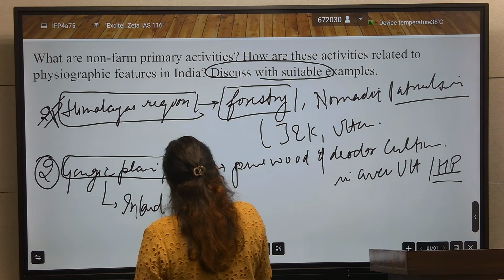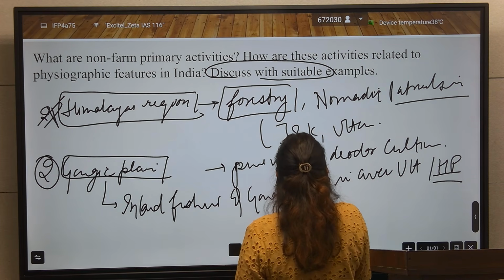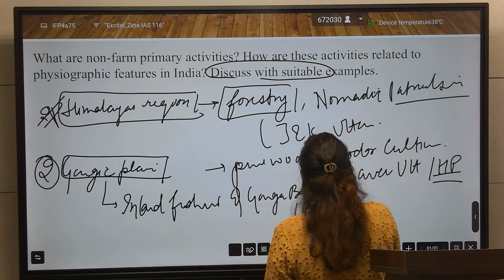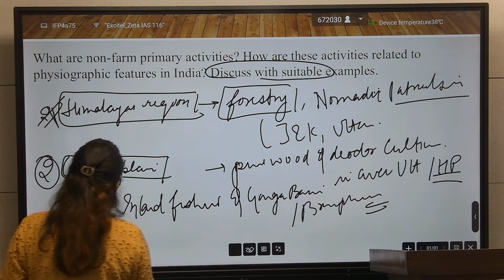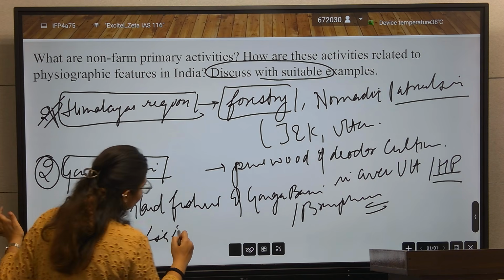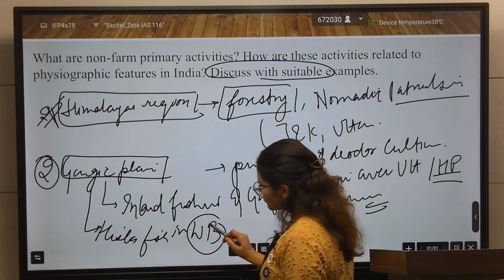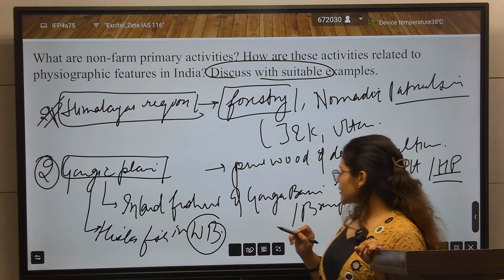So inland fisheries in the Ganga Basin and Brahmaputra Basin. You can give here the example of hilsa fish in West Bengal.